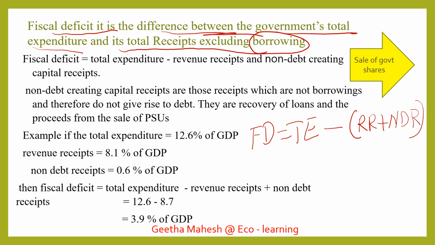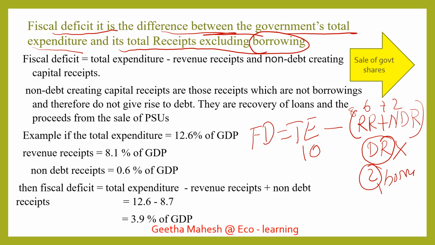So we are excluding debt creating receipts. We are not including them in this. If we take the difference, 10 rupees minus 6 rupees plus 2 rupees, which is 8, the left out is 2. This you are going to borrow. That borrowed amount we are excluding, and that borrowed amount itself we call fiscal deficit.